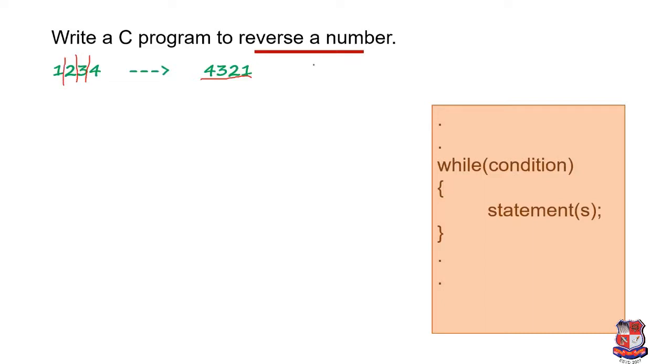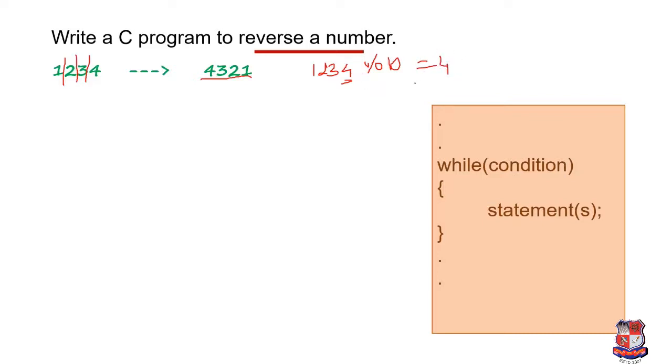For example, we have the number 1 2 3 4. How can we separate the last digit from it? For that we have to use the modulo operator, modulo by 10, which gives us the last digit. It means it gives us the remainder of this number, which is nothing but the last digit of the number, that is 4.